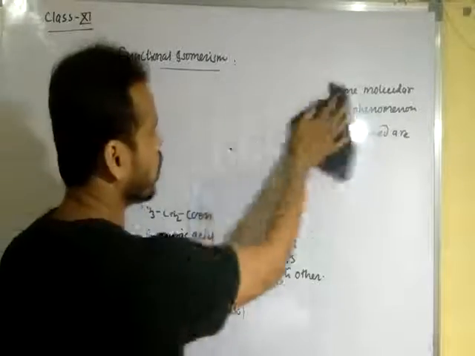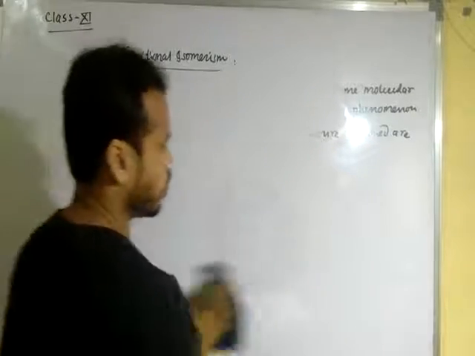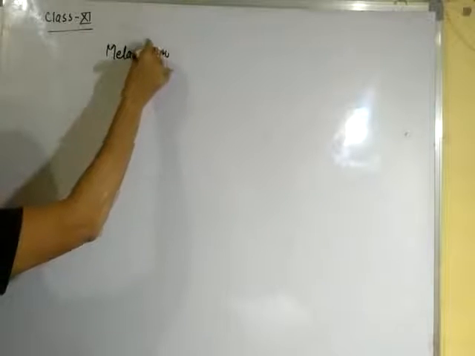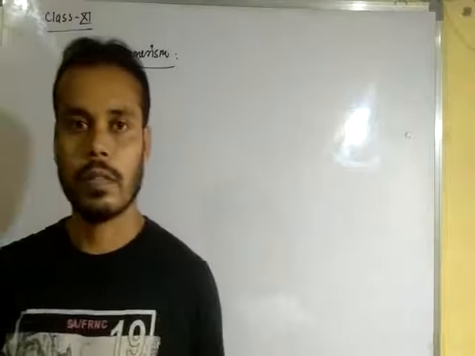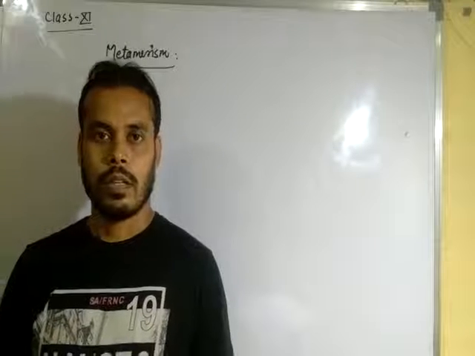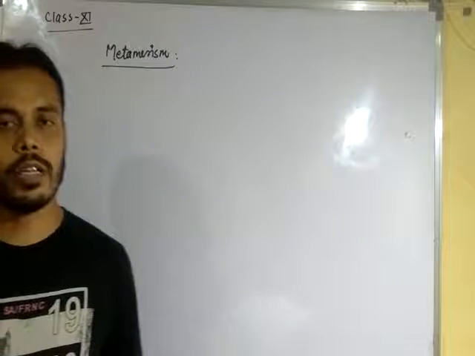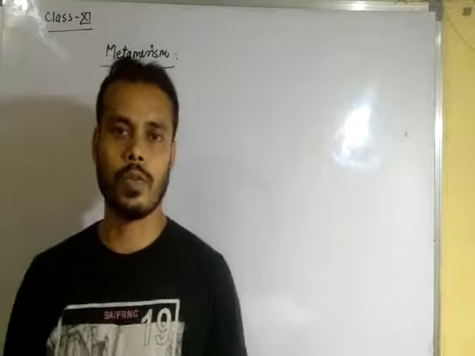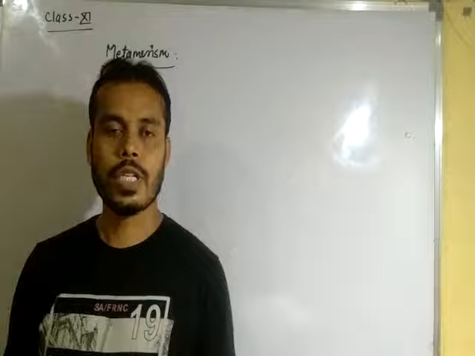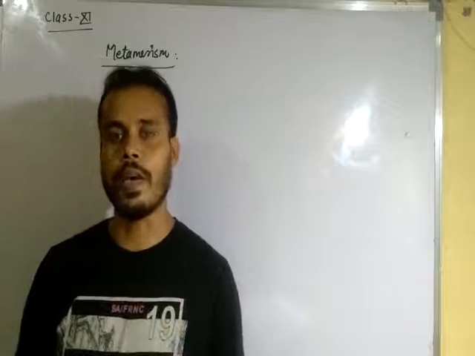Okay, dear student, next another important isomerism we are going to discuss, that is metamerism. What is metamerism? Two or more compounds having the same molecular formula but different alkyl groups attached to the functional group in a bivalent atom. That means the functional group should be bivalent or trivalent, etc.